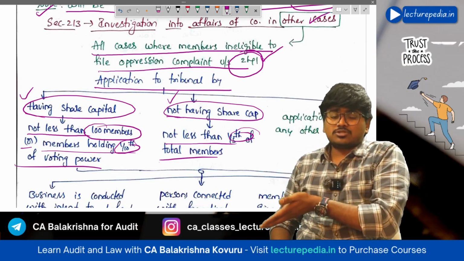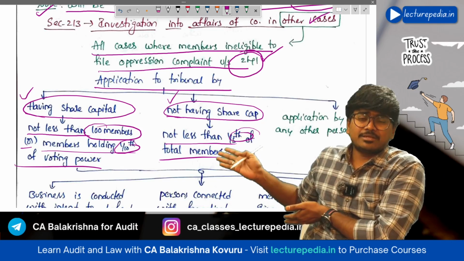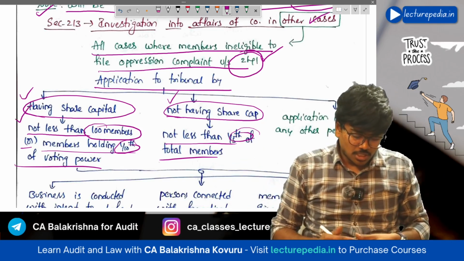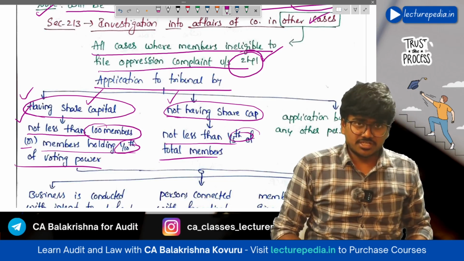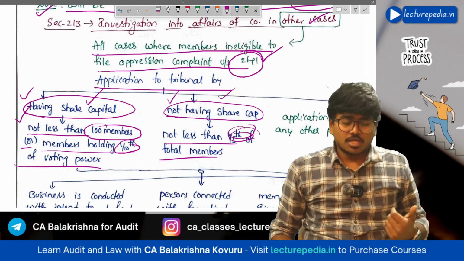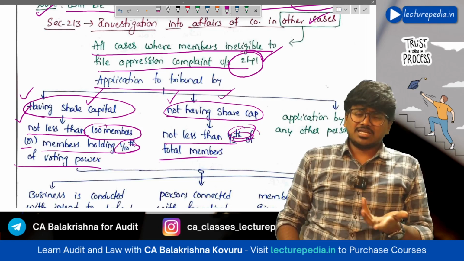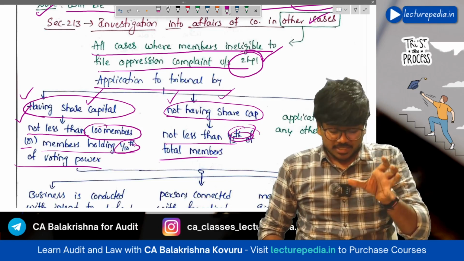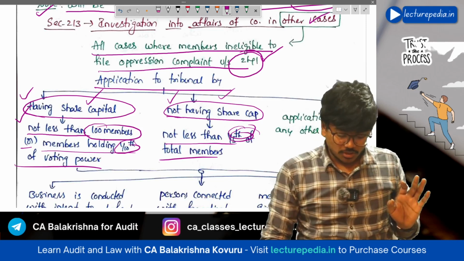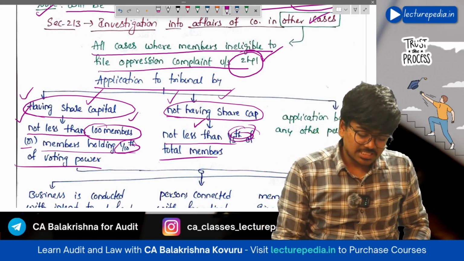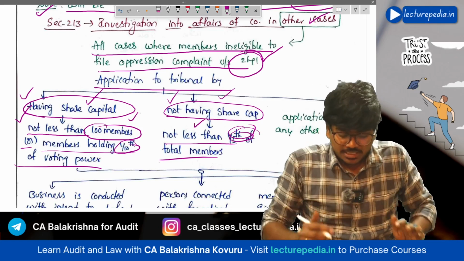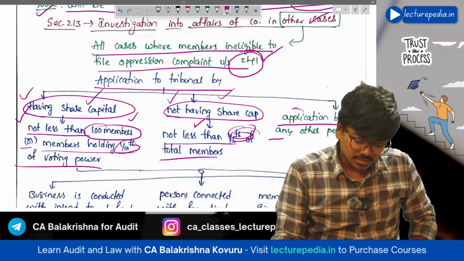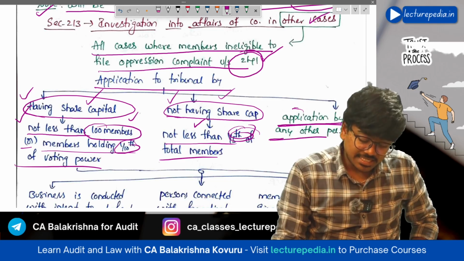If he has come to section 213, here also you have kept certain limitations, like a minimum of 100 members has to make the application in case of having share capital, or a minimum of 1/5 in case of not having share capital. So here also there is some limitation. But here there is a third point also. If these criteria are not met, then the shareholder can file an application to the tribunal under application by any other person.